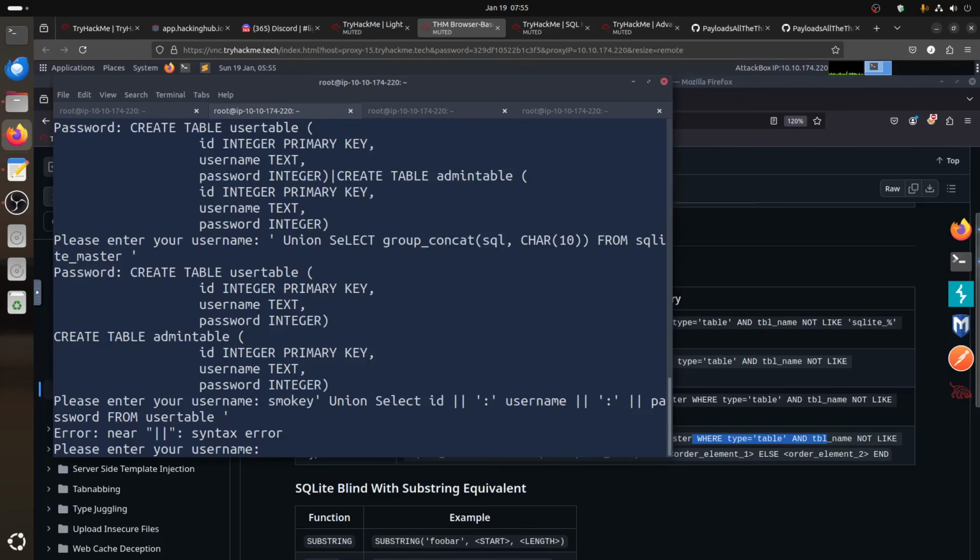Oh, error. We can't have three of them or what? Smokey select. I don't think so. I thought we can. We have the username. Maybe only two or something. I'm not sure.